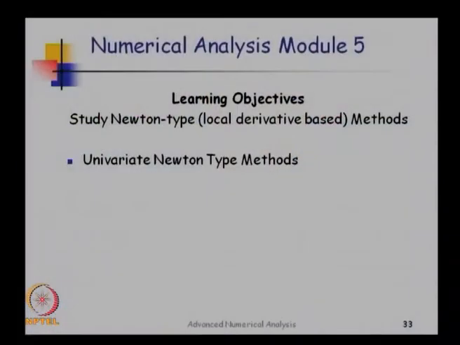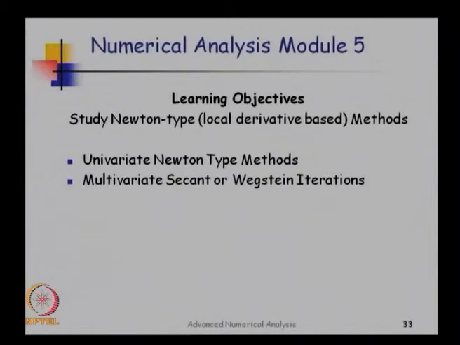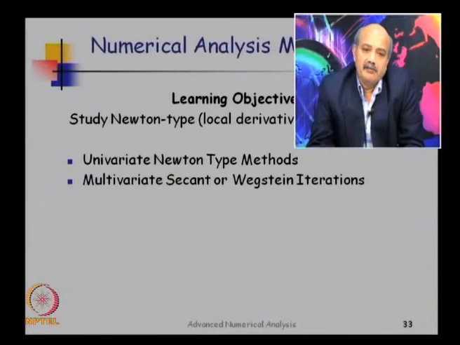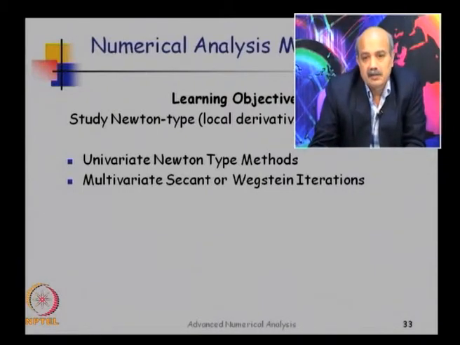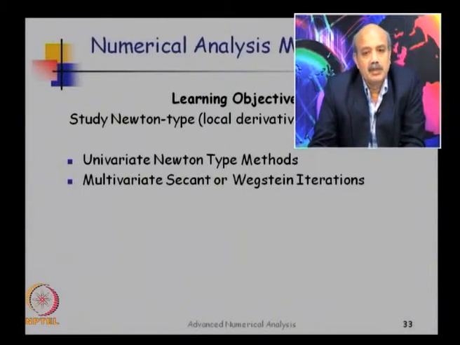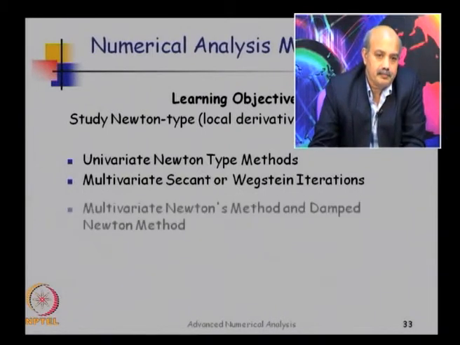The well known derivative based iterative method is Newton's method. We will first look at univariate Newton type methods where you find the local derivatives either exactly or approximately. Then we will formulate a multivariate secant method, which is an approximate derivative based method, popularly known as Wegstein iterations.